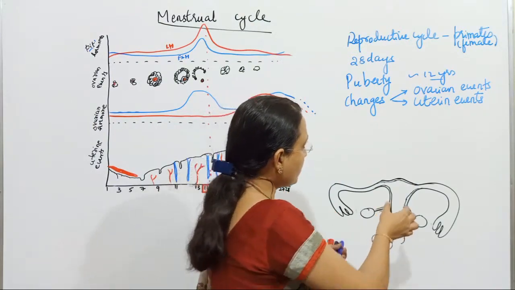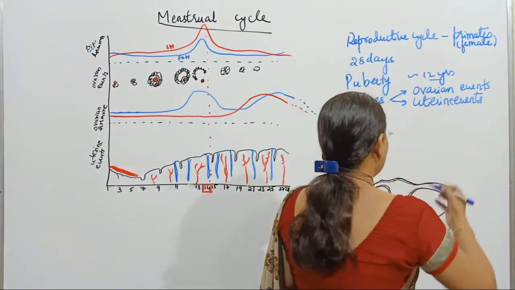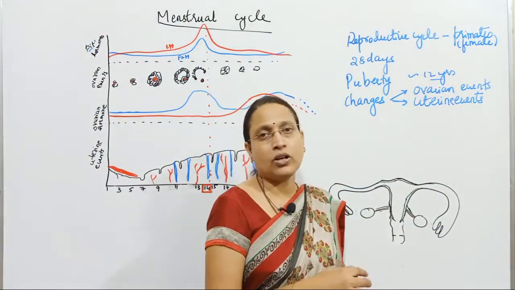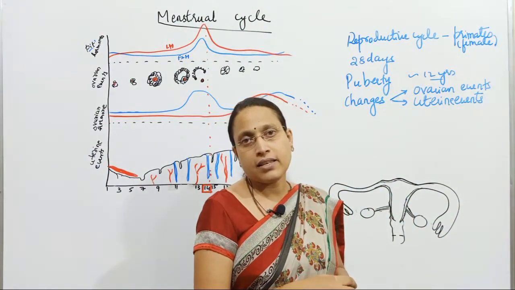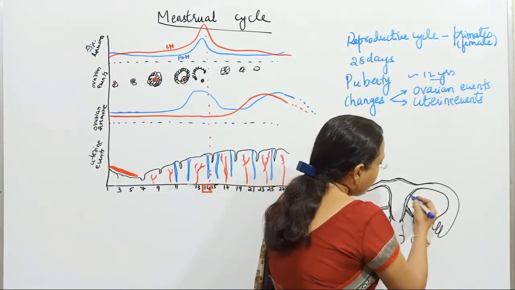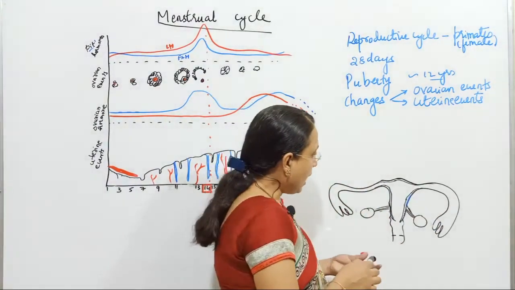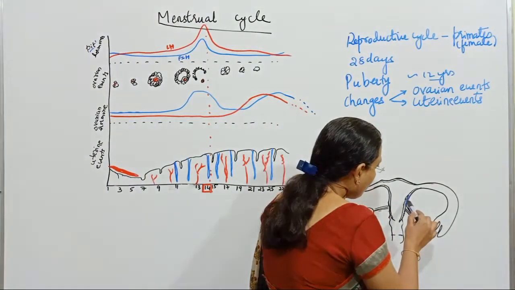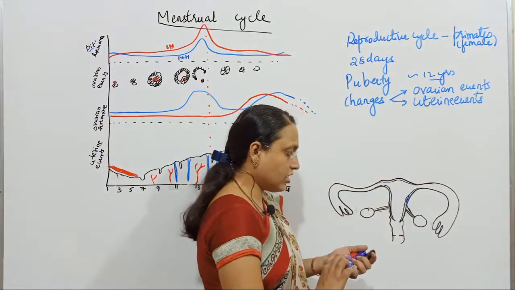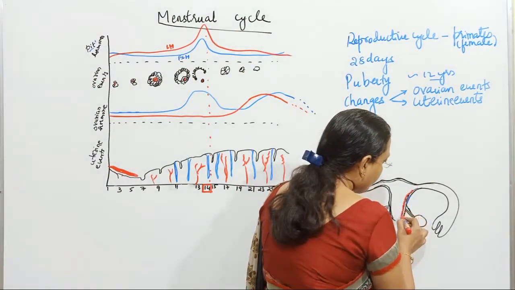Now, uterine events mean changes occurring in the uterus. Which part of the uterus is involved in changes during the menstrual cycle? In the previous class, I told you there is an outermost covering called perimetrium, a middle covering of muscles, and the innermost covering made up of endometrium.